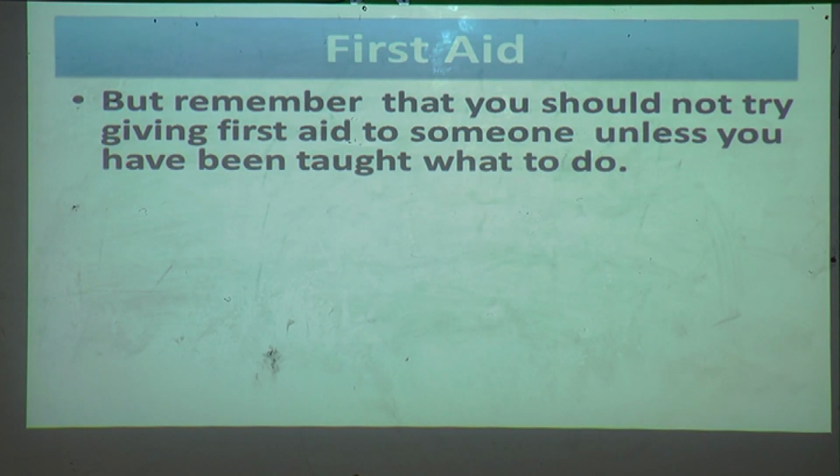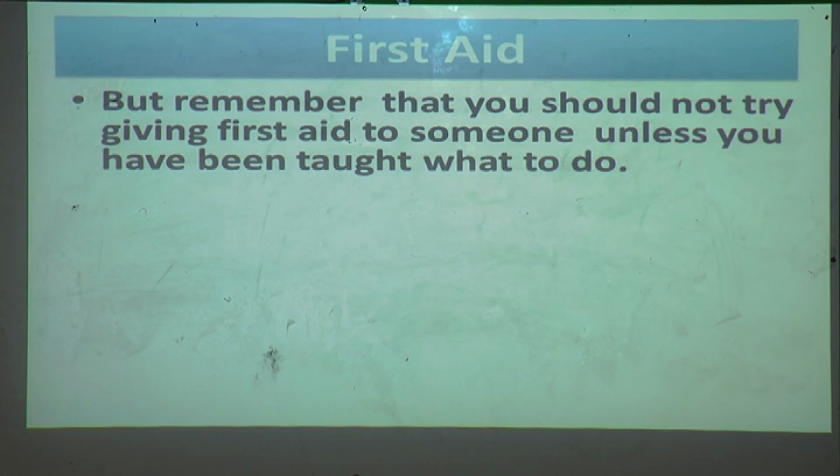First aid is very important, but you have to remember that you should not try giving first aid to someone unless you have been taught what to do. You should know how to give first aid. If my teacher told me to give first aid to a person who is not well or who met an accident, we have to help them. But if you don't know how to give first aid, the condition may get worse. So what do you have to do?